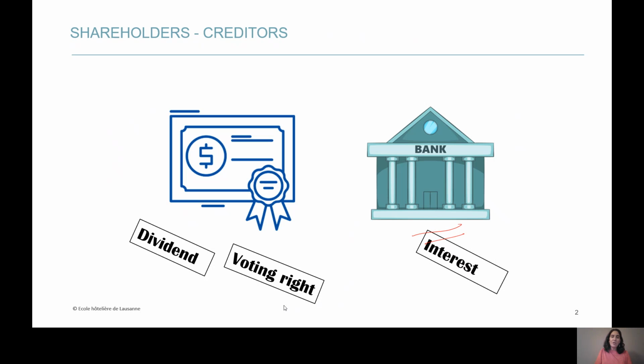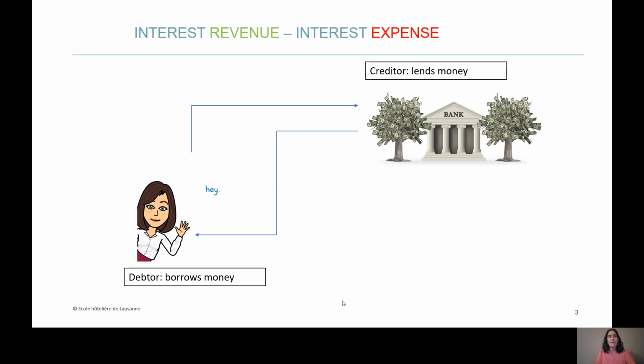So interest is fixed. Let me show you one more time this concept of interest here. You have me borrowing money from the bank. So I'm called the debtor. You have the bank, which is the institution here, the organization that lends money to the debtor, who's called the creditor. You have the arrow here that represents the capital. The bank lends me that amount of money. And for me to be able to dispose of that amount of money, I'm going to pay an interest on a regular basis to the bank.